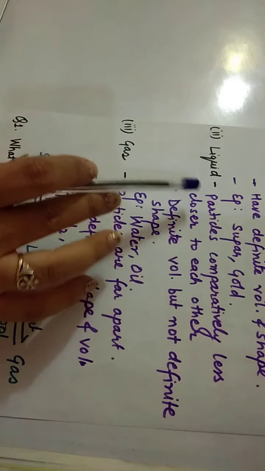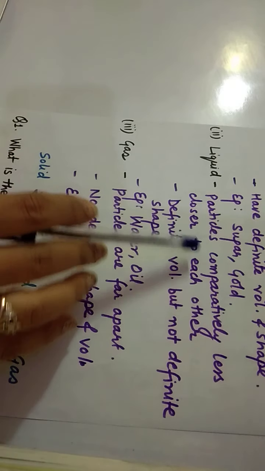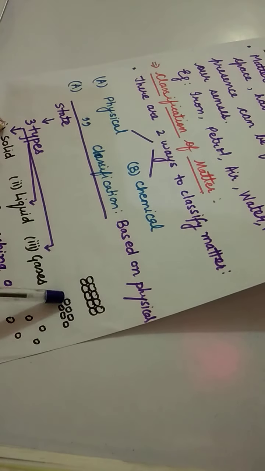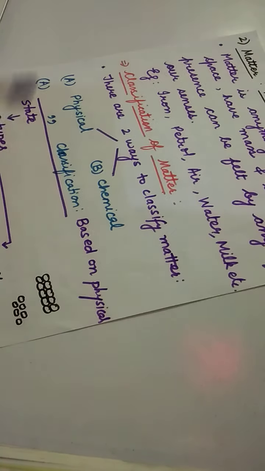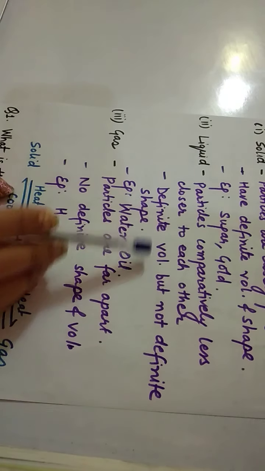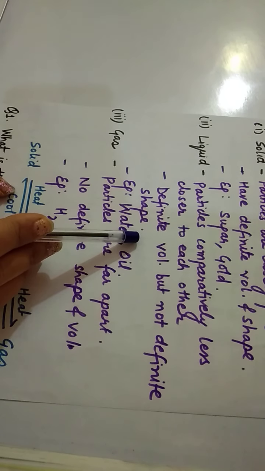Now the next state is the liquid state. Liquid state is when particles are comparatively less close to each other. Here you can see particles are comparatively less close to each other. You have studied that liquids have definite volume but they do not have definite shape.